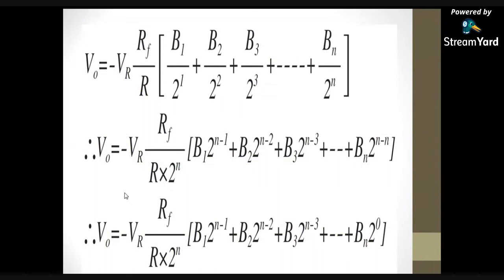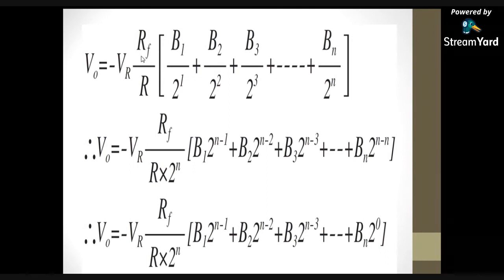Here RF is the feedback resistor, and R is the resistor, and VR is whatever the reference voltage is. So V naught equals minus RF into (I1 plus I2 plus I3 plus I4 and so on).